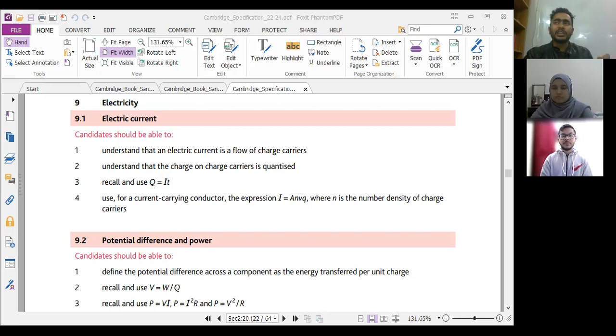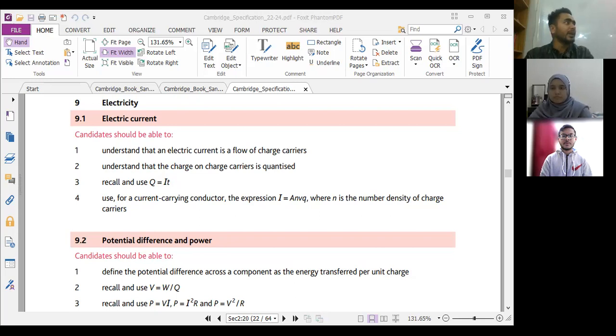Once we apply a potential difference across the metal we just touched, it may be a piece of steel, it may be the part of my watch which is made of steel, it may be anything that is an electrical conductor, right? If you apply a potential difference across it, which means positive to one part of the metal, negative to the other end, you turn on the switch, now you touch, you should get a shock. If the voltage is small, let's say I use a 1.5 volt cell, you touch it directly, you will not get a shock, right?